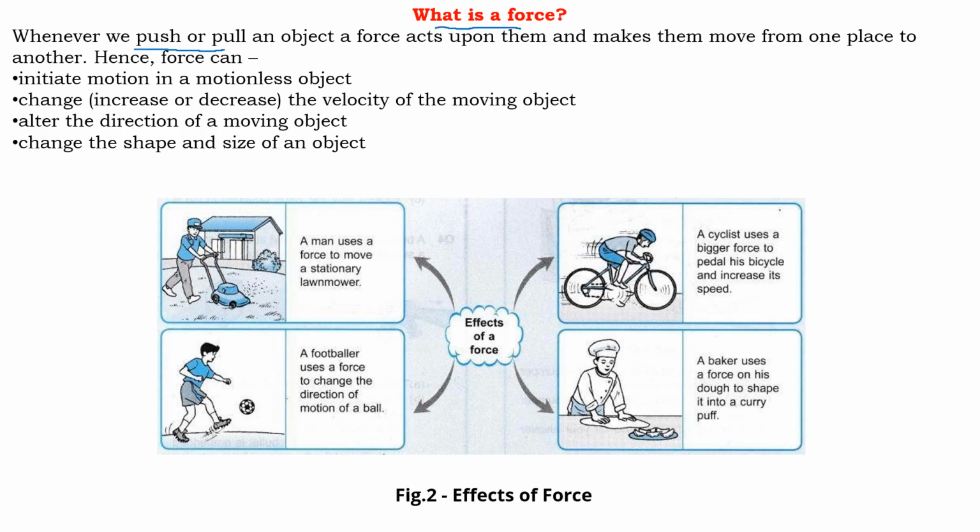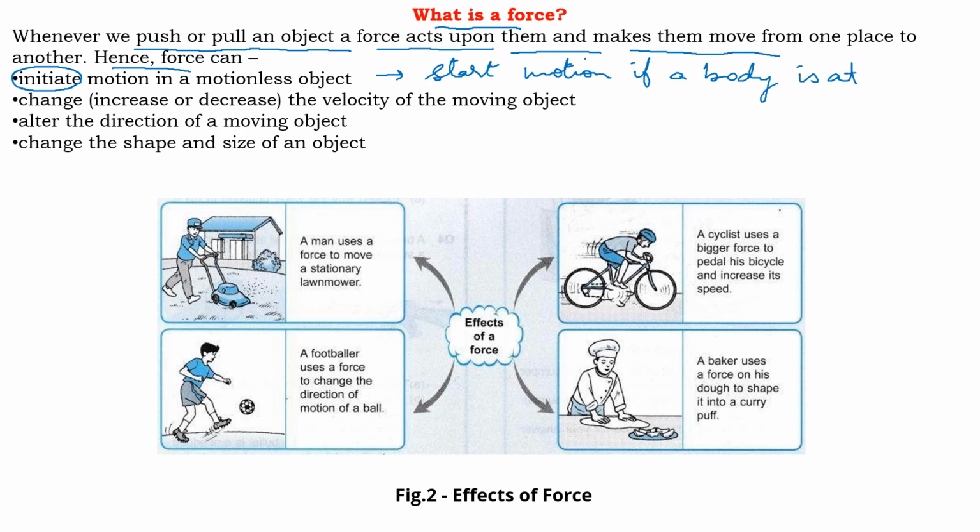Whenever we push or pull an object, a force acts upon it and makes it move from one place to another. Hence, force can initiate motion in a motionless object. Initiate motion in a motionless object means it will start motion if a body is at rest.